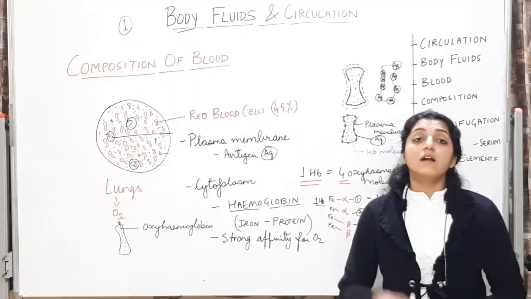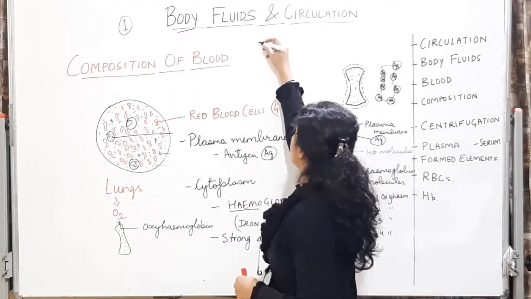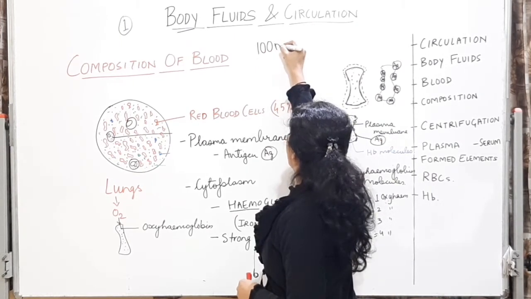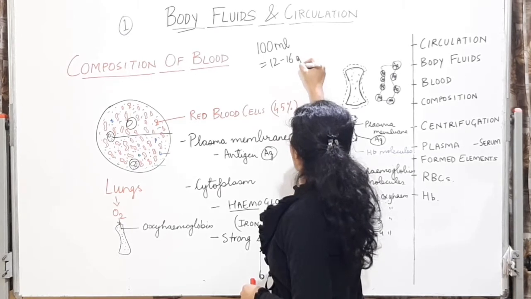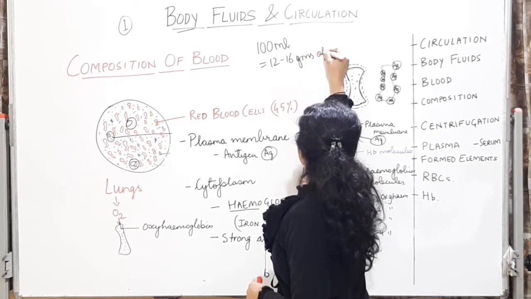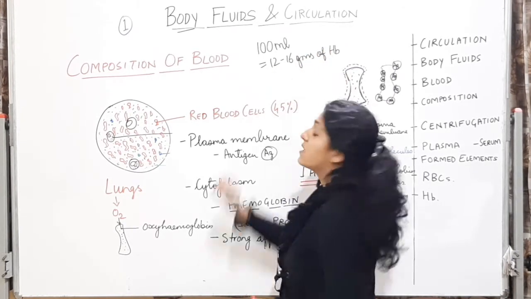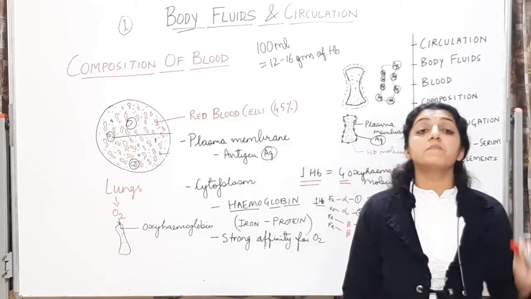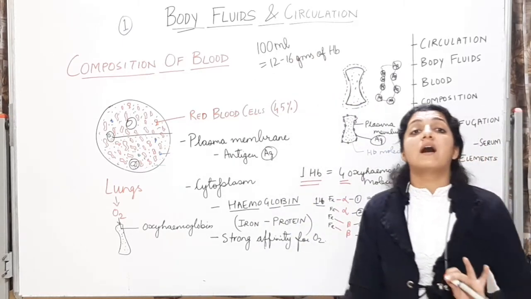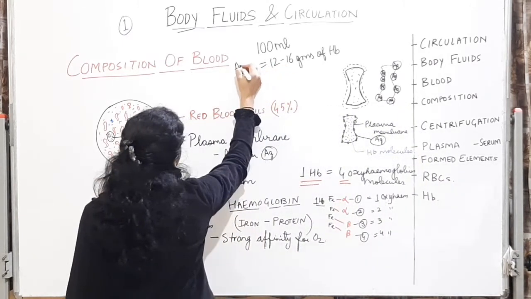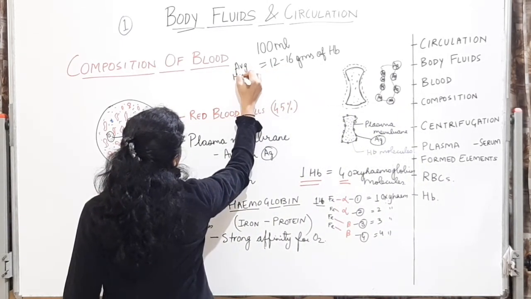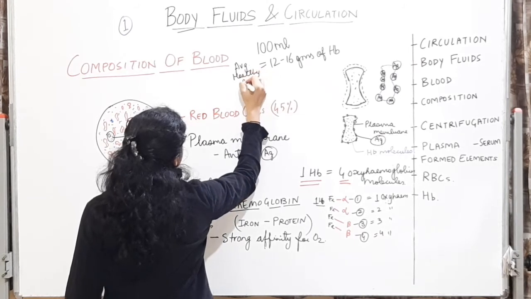If I take 100 ml of blood sample, it is going to have 12 to 16 grams of hemoglobin. 12 to 16 grams of hemoglobin in a 100 ml sample of blood of an average healthy adult.